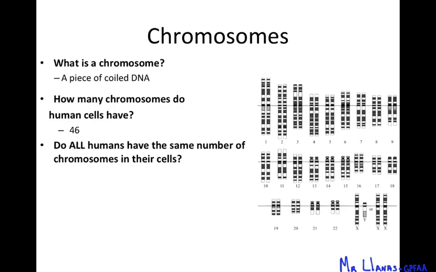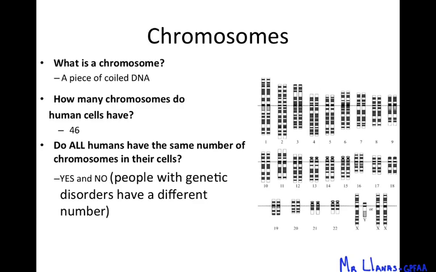Do all humans have the same number of chromosomes? Yes and no. Yes, if you don't have any genetic disorders. If you have genetic disorders, you can end up with 47, like trisomy 21 or Down syndrome, right? We talked about Down syndrome individuals having three number 21 chromosomes, so they would end up with 47 instead of 46.